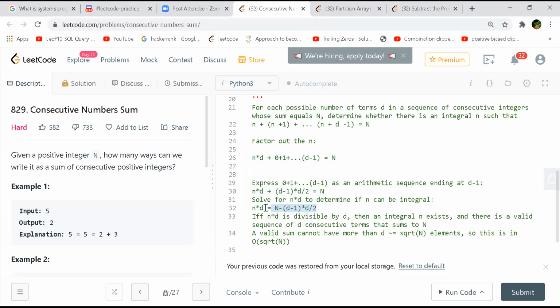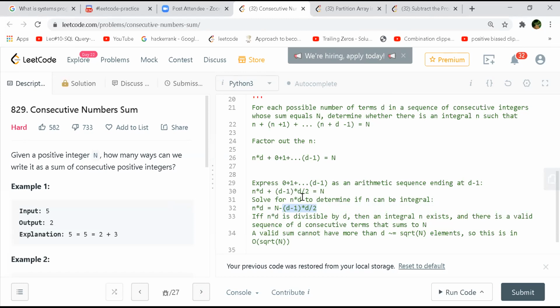And if this is divisible by d, then the result will also be an integer, which will be valid only when, at max, it is 0, that is, when n and d into d minus this term equal to this n. If you take d, I'm ignoring the -1 just for the sake of simplicity. So it will be d equal to root of 2n.